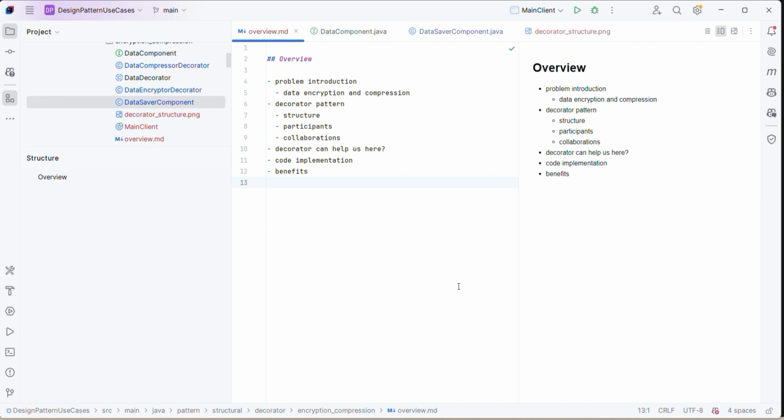So I'll quickly introduce what I'm going to cover in this video. We'll start with the problem introduction, then revise the decorator pattern structure with participants and collaborations. Then we'll think about how decorator can help us implement this kind of scenario and use case. Also we'll go through the code implementation, which I already prepared, and understand how it can be implemented and what benefits we get from this implementation.